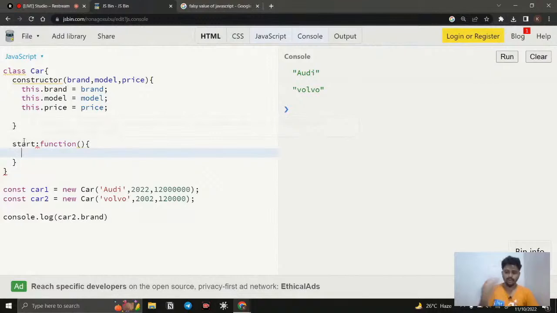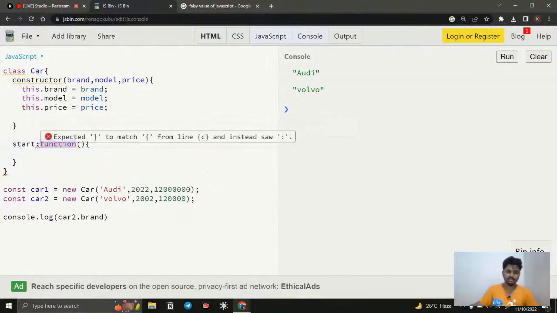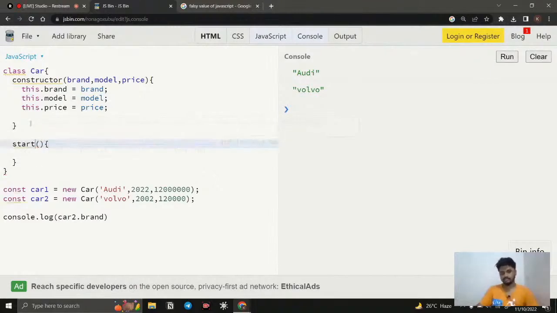When it comes to classes, instead of doing this, you can remove this function keyword and directly write it like this. So start, just give the parenthesis and write whatever the function needs to do. So if someone calls start, then this function is going to execute. Here I just say return, instead of car1 or car2, I just say this, because if I use this, then it is going to change according to the object that is newly created. So I just say this dot